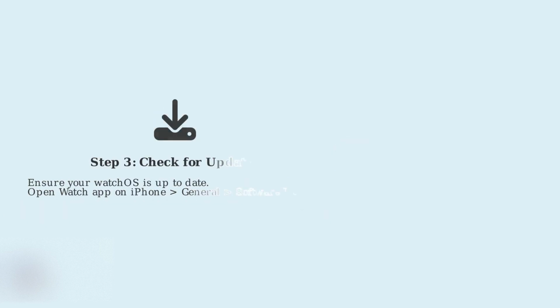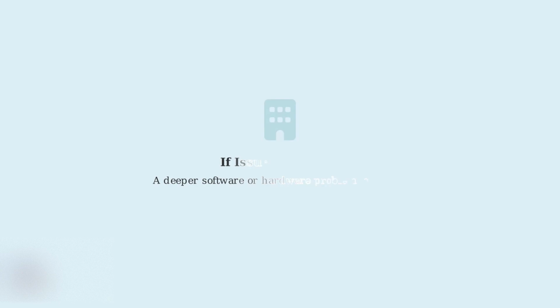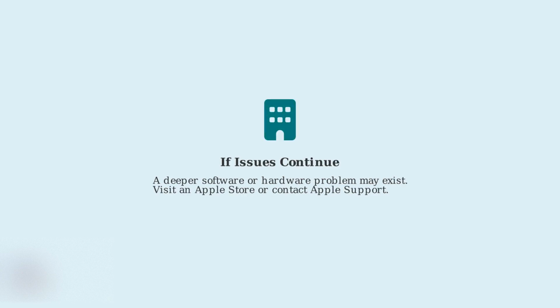Before concluding, check for software updates. Apple regularly releases fixes for AOD issues. Open the Watch app on your iPhone, go to General, then Software Update to install any available updates. If issues continue after a reset and updates, a deeper software problem may exist, possibly requiring a visit to an Apple store. Their technicians can diagnose and fix the issue.